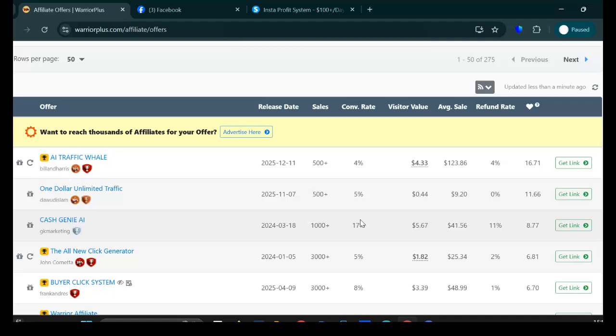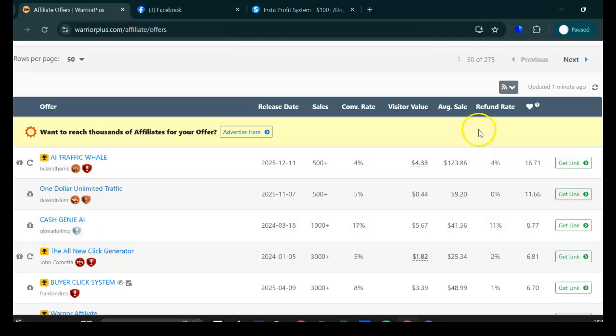Now, bear in mind that just because it says 17% does not mean that you're going to get a 17% conversion rate. This is based on the total traffic that was received by this product from the vendor and from different affiliates, and Warrior Plus just counted that it has a 17% conversion rate. Your conversion rate will be based on how you approach it, how you drive traffic, which traffic network you use, and where you're going to get the traffic from. Your conversion rate could be higher or it could be lower. It could be even 1%. It could be even 0%. We just don't know. It depends on the traffic that you're driving.